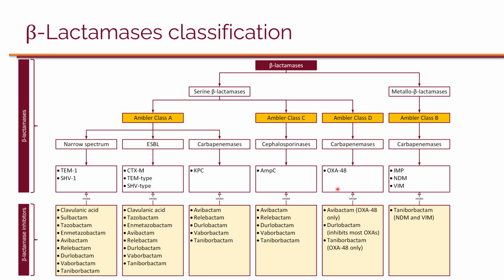So carbapenemases will break down penicillins, cephalosporins, as well as carbapenems. Most common one is OXA-48, and OXA-48 specifically is inhibited by avibactam and taniborbactam, and durlobactam is unique in the sense that it can inhibit most of the OXA type enzymes.